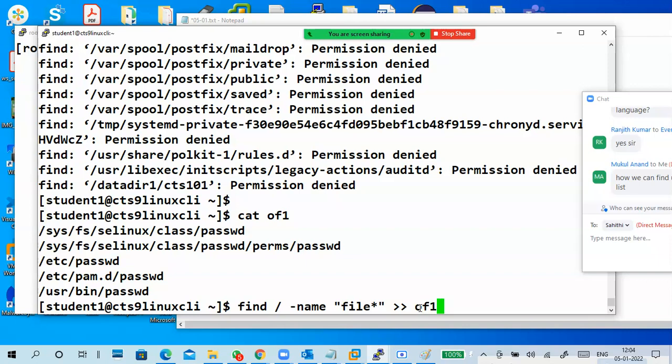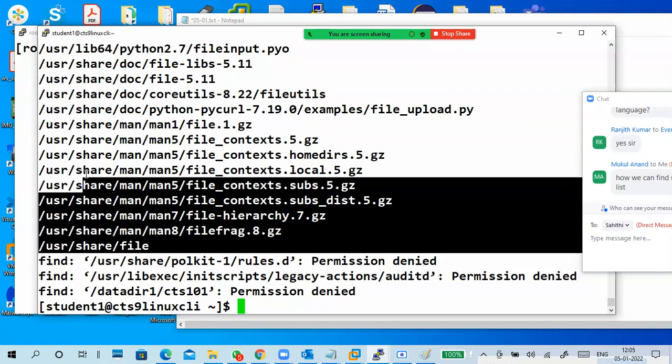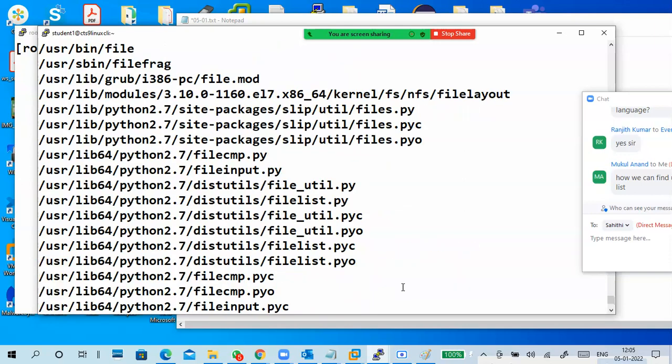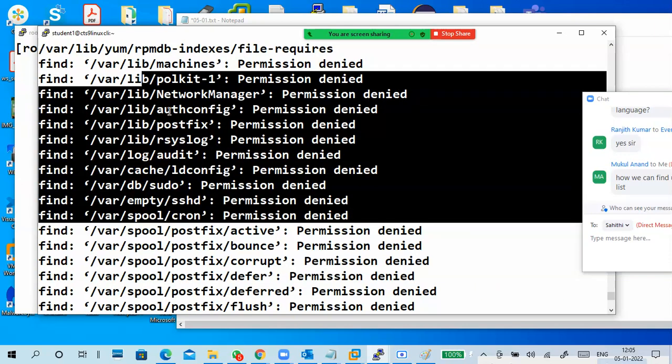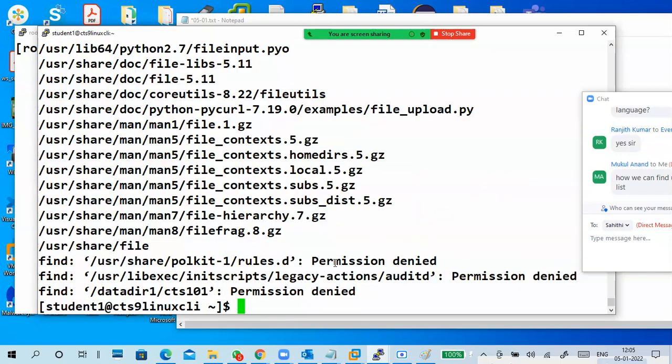Okay. So one second. First of all, I want to run this command. This command generates both output as well as errors. Right, so what is output? This is output, output, output, output, and these are errors. Can you see? These are the errors. Again, these are the errors. These are the outputs. Okay, like that, right?